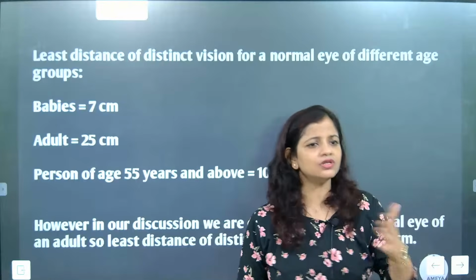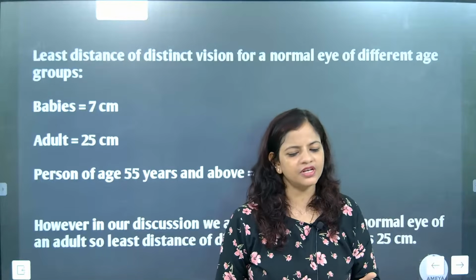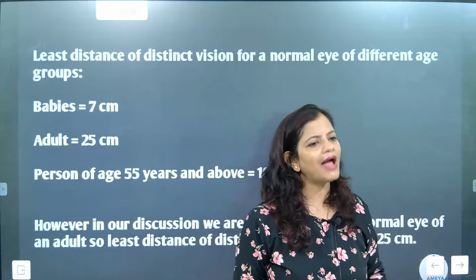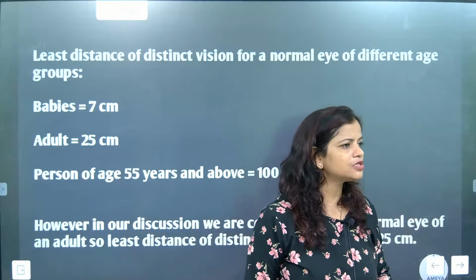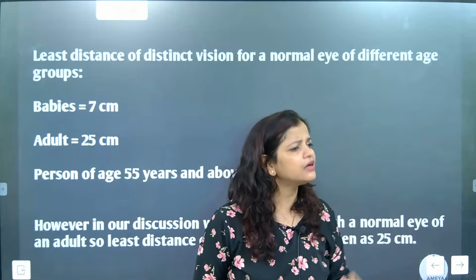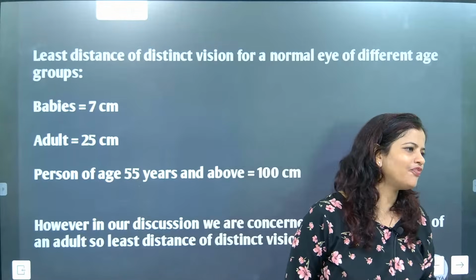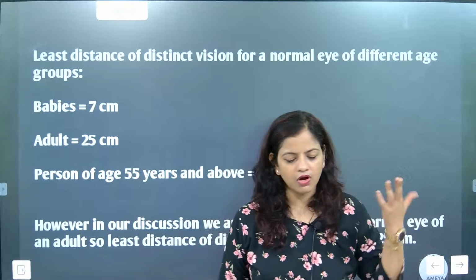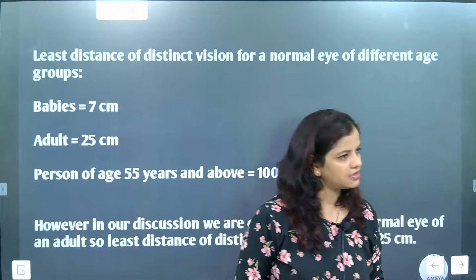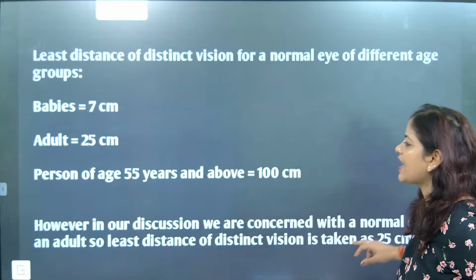25 centimeter. You children should be seeing exactly at how many centimeters? 25 centimeter. That does not mean that you are bad or that your health is not good. You are not perfect, nothing. It's just a slight defect, and we cannot force anyone or say anything because of that. Got it? So this is an eye defect, absolutely.